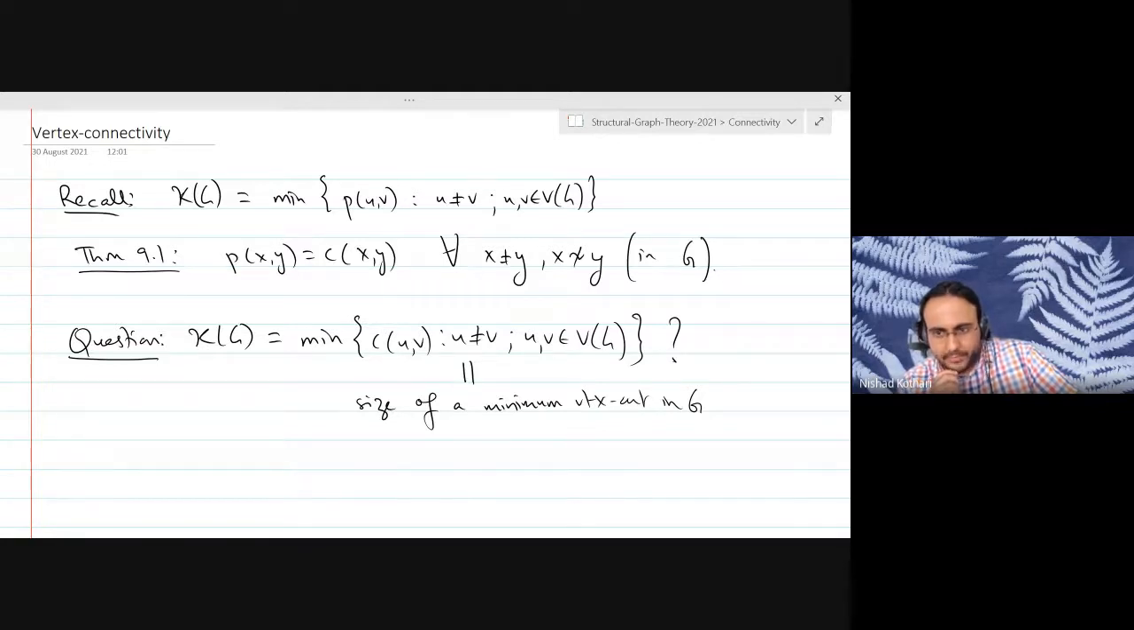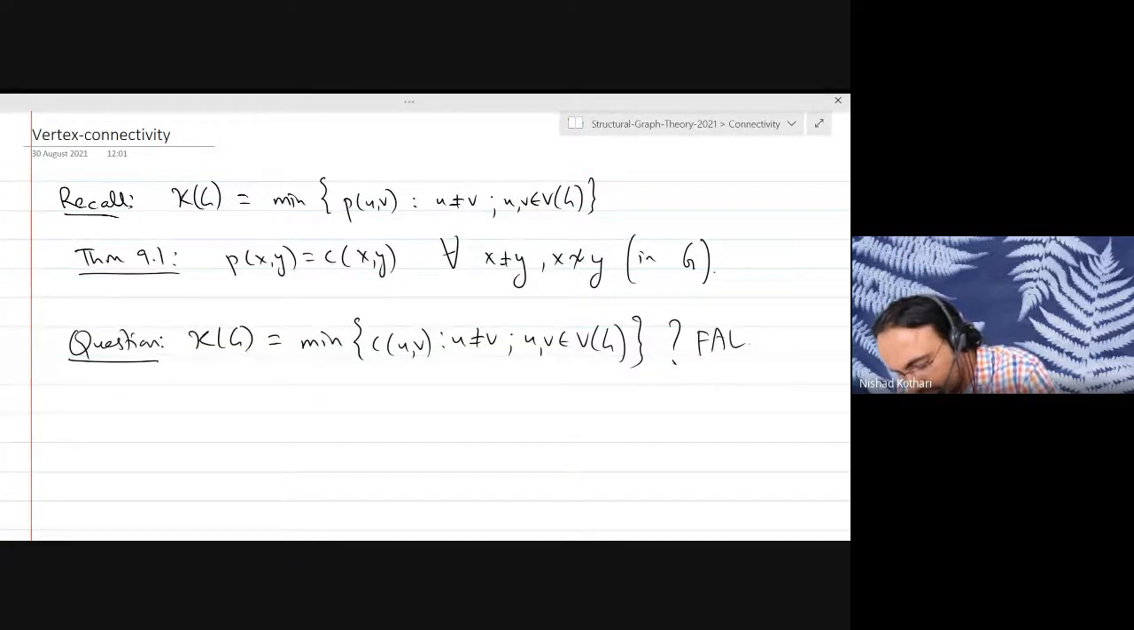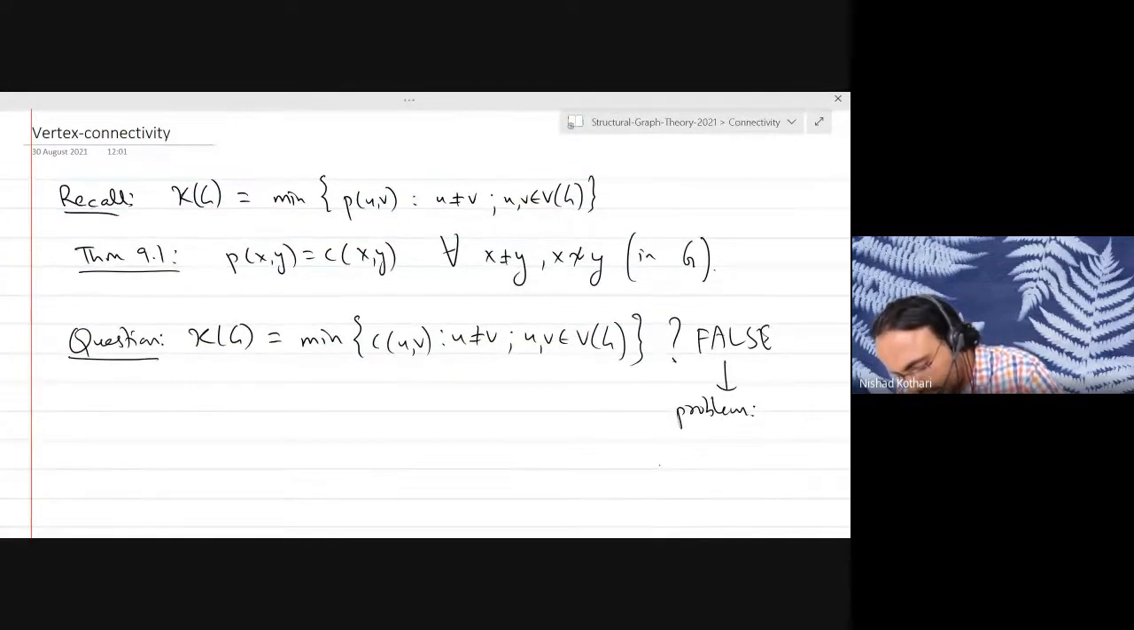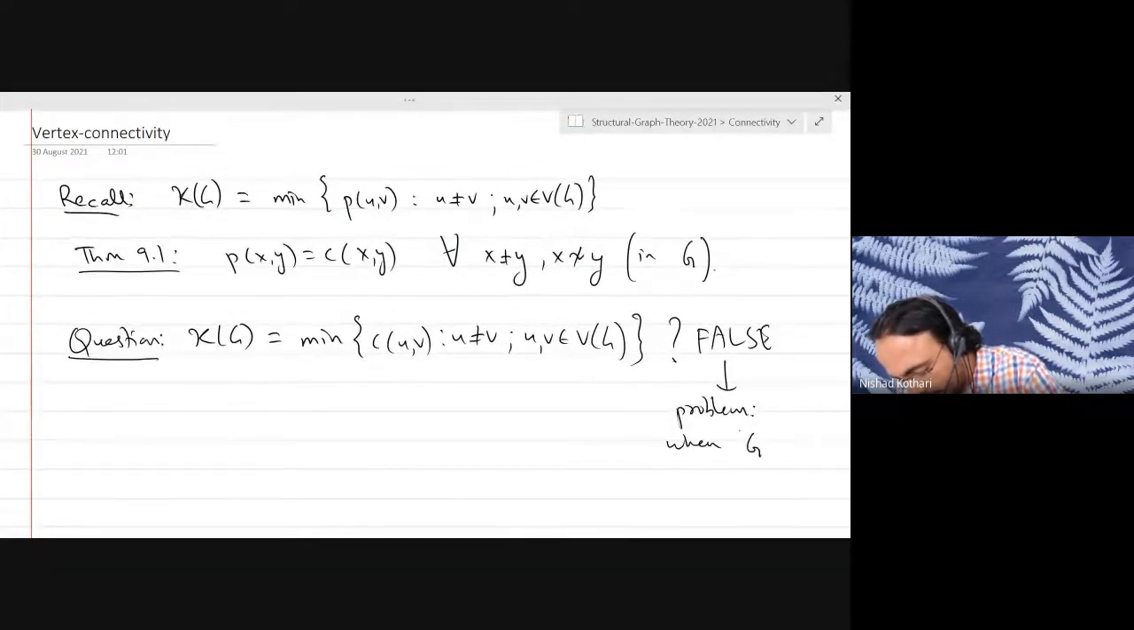So we will prove that this is true, except for complete graphs and graphs obtained from complete graphs by adding multiple edges and loops. So this is false. And the problem is when the underlying simple graph of G is a complete graph.